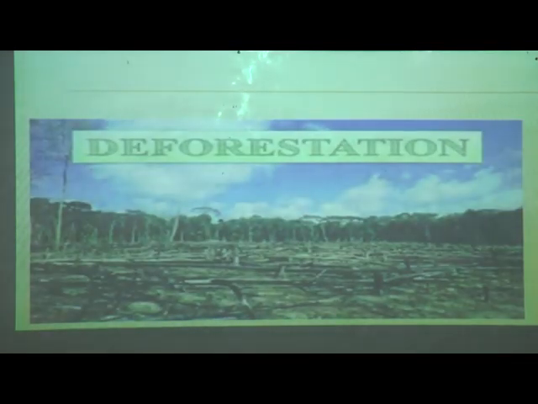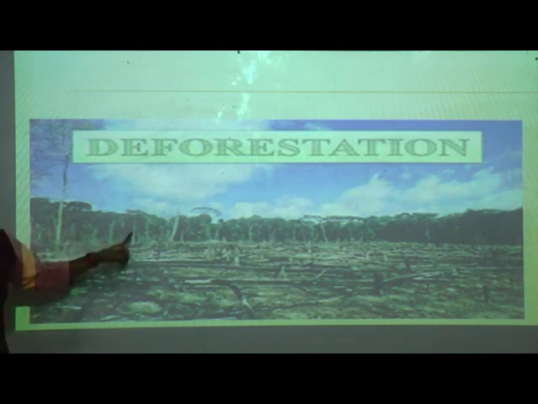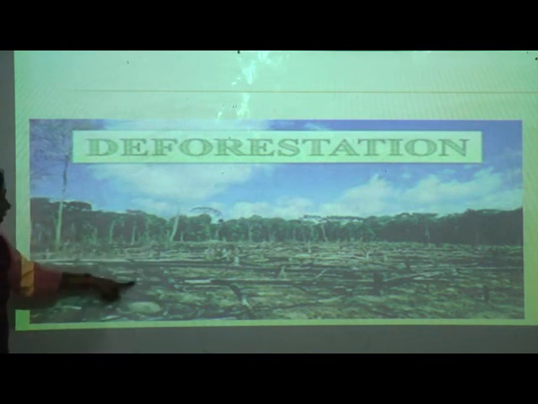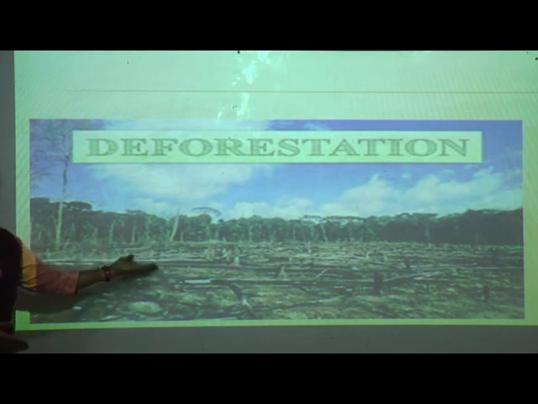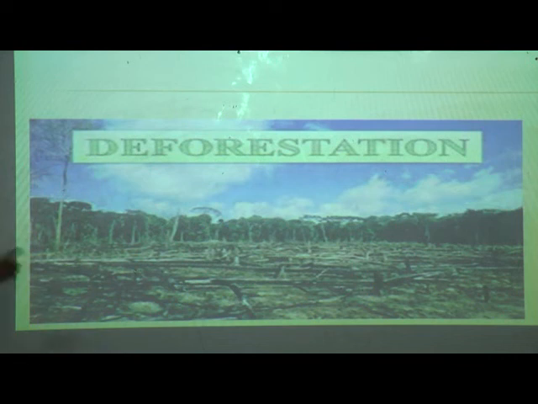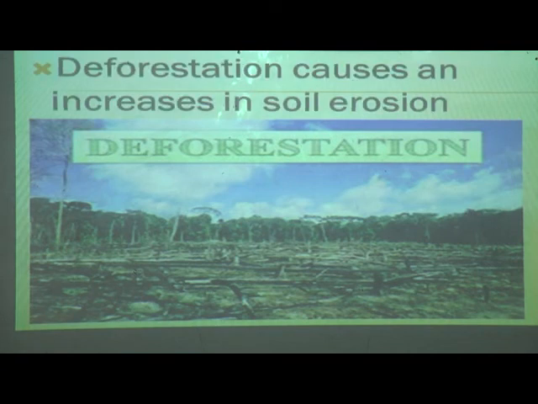So one of the examples here is deforestation. Can you see the forest over here? Yes, see at the last part. And here in the front, the trees are lying down. Yes or no? They are lying down over here. See, this is the reason for soil erosion. So we should not cut the trees. We have to prevent it. Deforestation causes an increase in soil erosion.